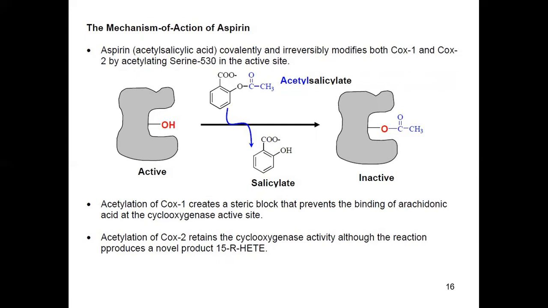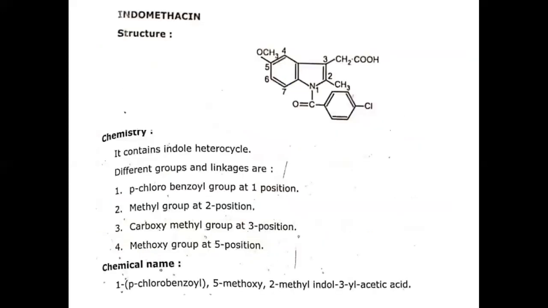Because this acetylation occurs in COX-1, it creates a steric block and prevents the binding of arachidonic acid in the cyclooxygenase pathway. Acetylation of COX-2 retains the cyclooxygenase activity, although the reaction produces a novel product, 15-R-HETE.